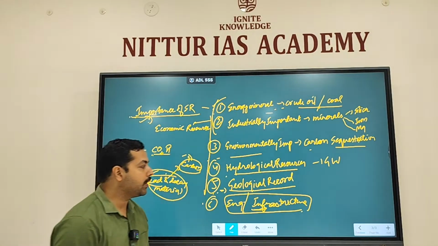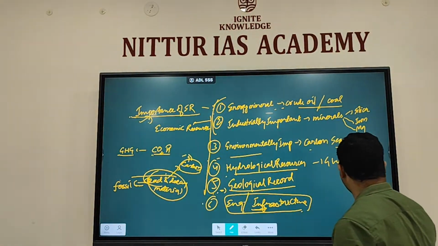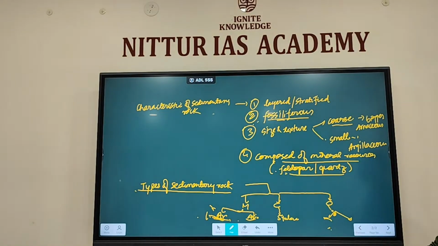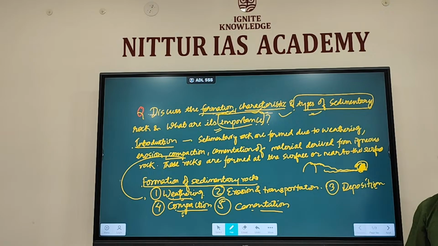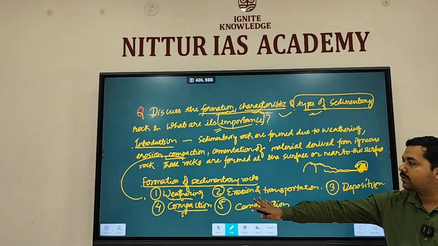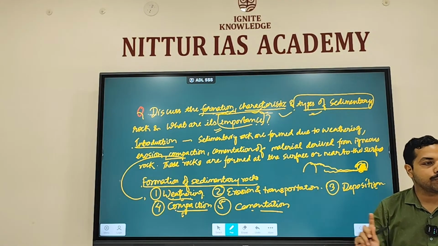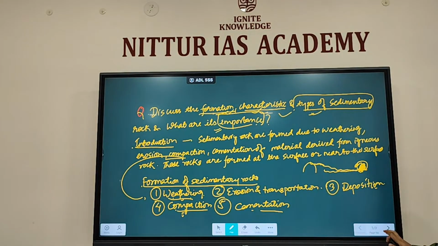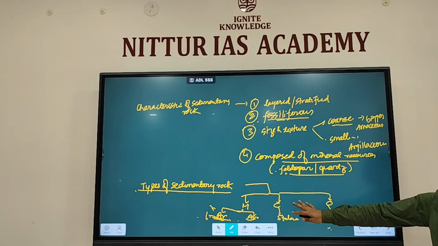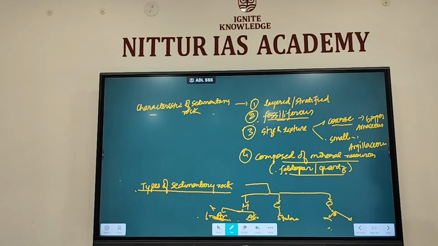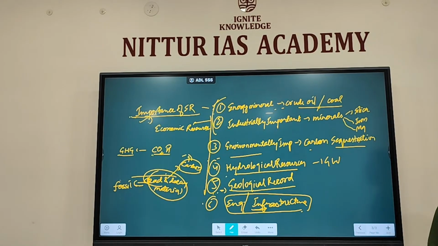Fine. So what you have to do is first start with the introduction. In the introduction, you can mention how sedimentary rocks are formed. Then the formation of sedimentary rock: explain these processes in one line. Then what you have to do? Then you have to talk about the characteristics of sedimentary rocks. Then you have to talk about the types of sedimentary rocks. Then you have to talk about the importance of sedimentary rocks.